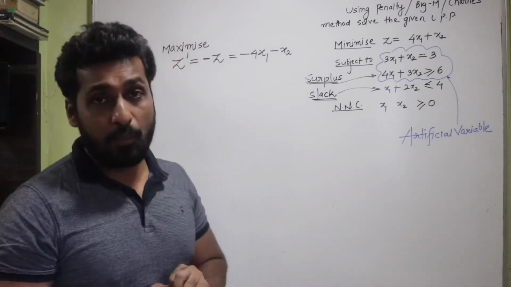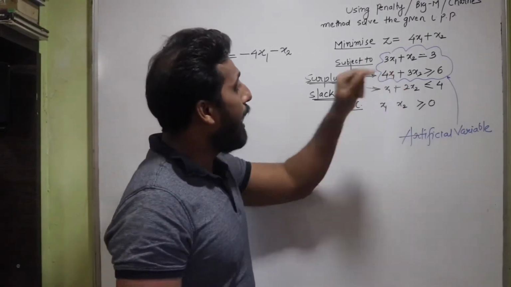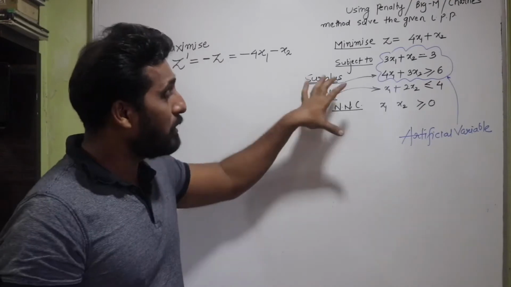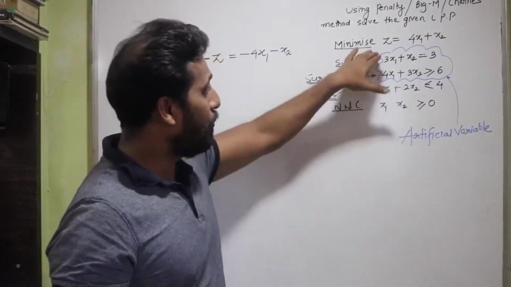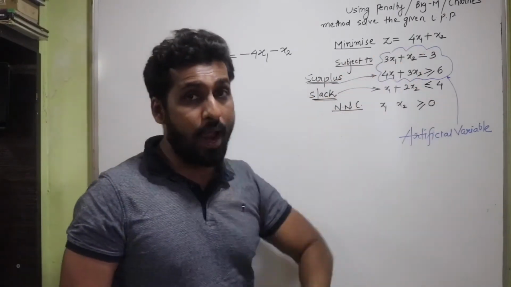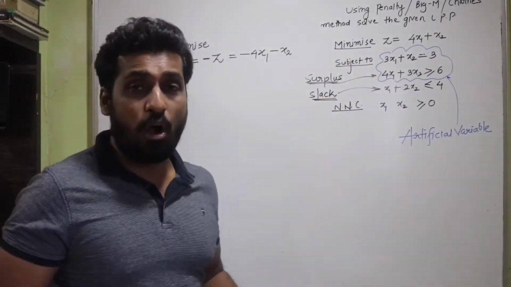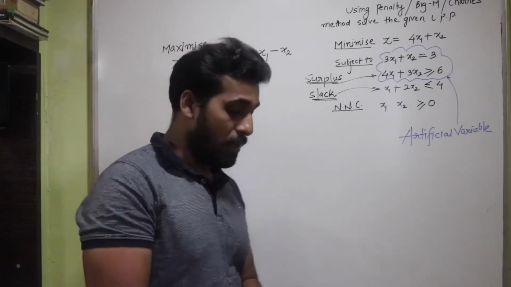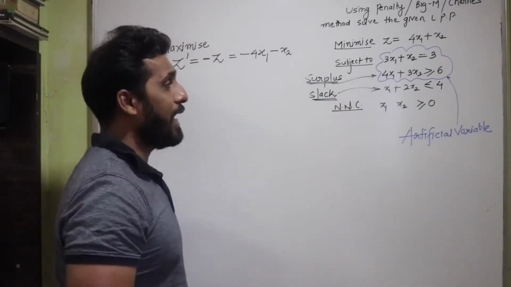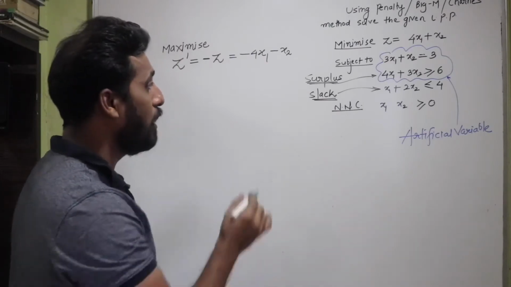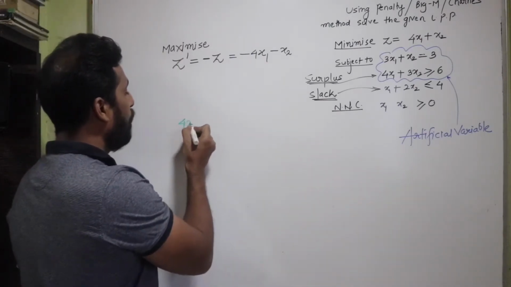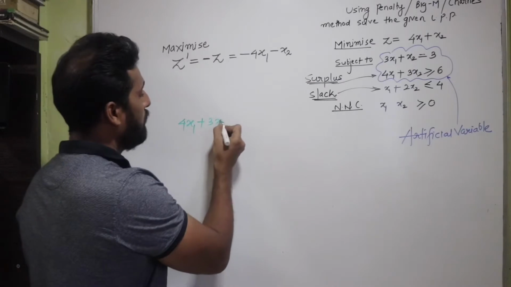Here, what problem am I going to face? Observe. I have the first constraint as an equality type of constraint, isn't it? That means it will not need a slack or a surplus variable. But if I go ahead with the next inequation, which is a greater than type of inequation, there I write 4x1 plus 3x2.